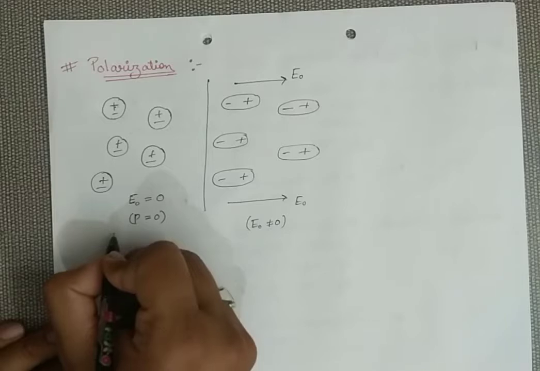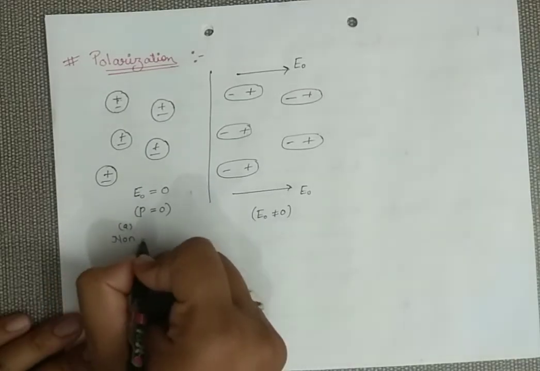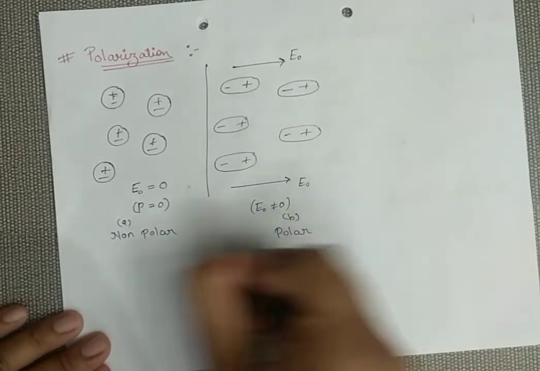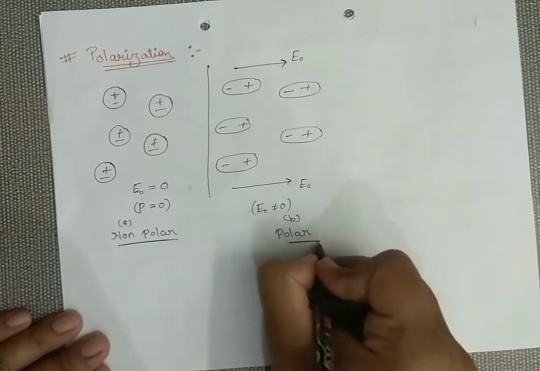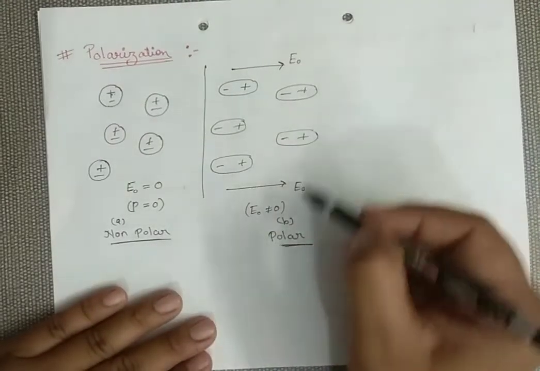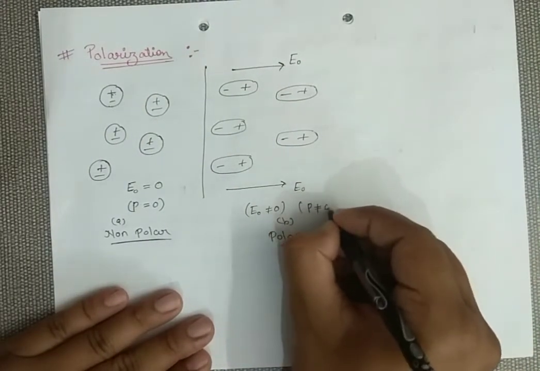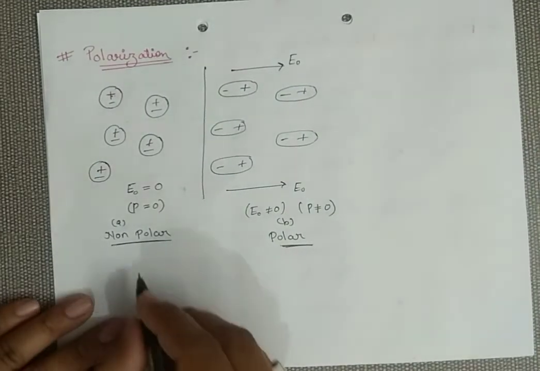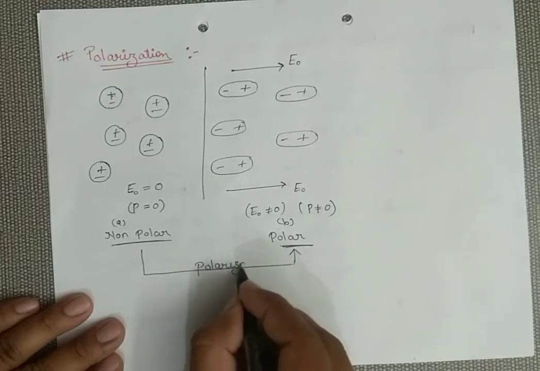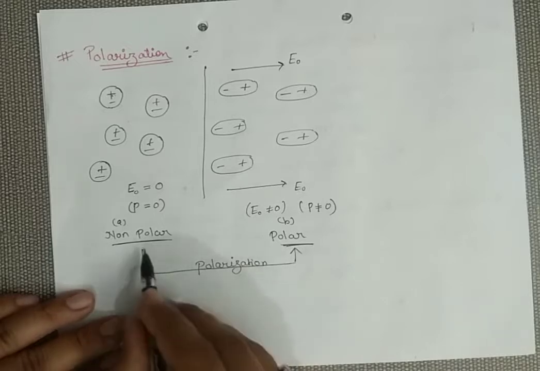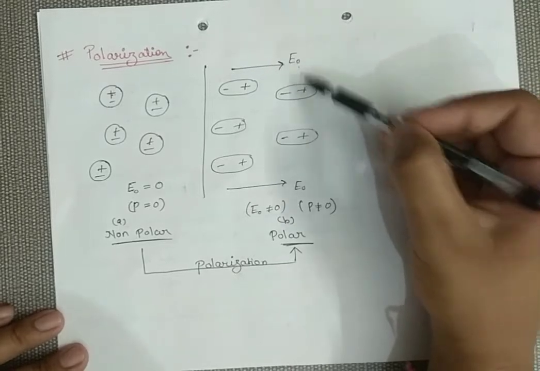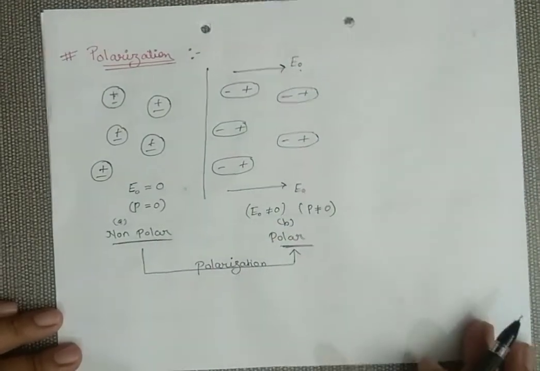So here in figure A, these are non-polar, and in figure B, these molecules get converted into polar. This conversion from non-polar to polar is known as polarization. Here after developing poles, their dipole moment is also not equal to 0. So this conversion of non-polar molecule into polar molecule is termed as polarization. Remember, to obtain this polarization you need an external electric field. In the presence of this external field, these molecules get converted into polar molecules.